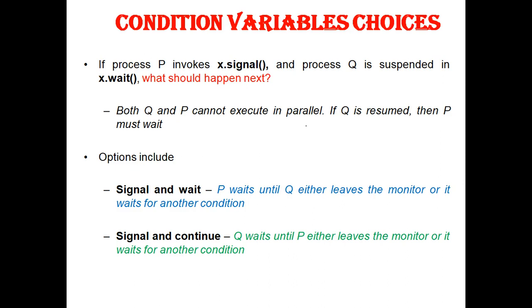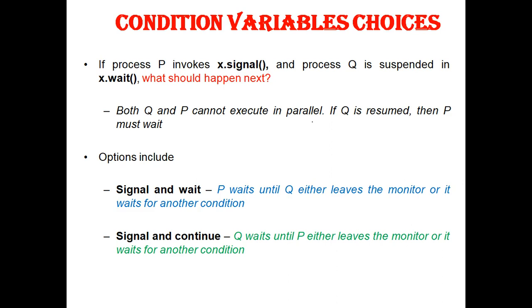Now suppose that when the x.signal operation is invoked by a process P, there exists a suspended process Q associated with condition x. Clearly, if the suspended process Q is allowed to resume execution, then the signaling process P must wait.